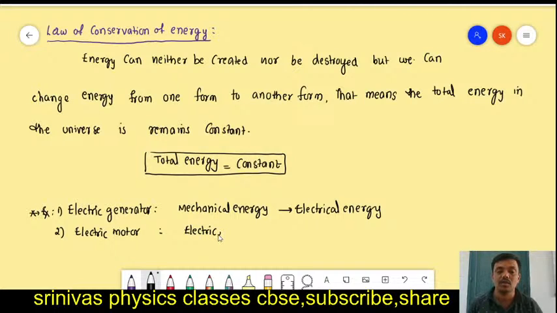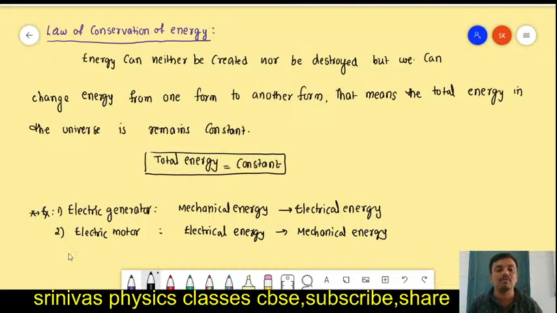What will it do? It will convert electrical energy. We have to supply the electrical energy, and that is converted into mechanical energy, which means it will rotate. Rotating energy is called mechanical energy. Kinetic or potential energy is called mechanical energy.